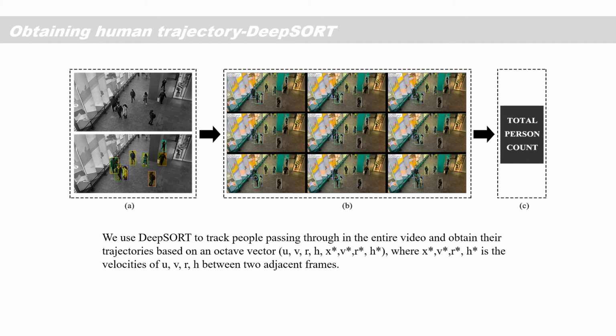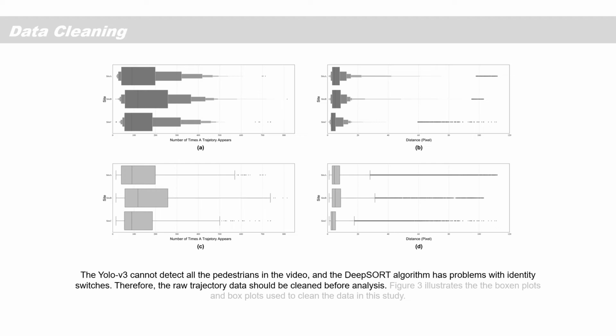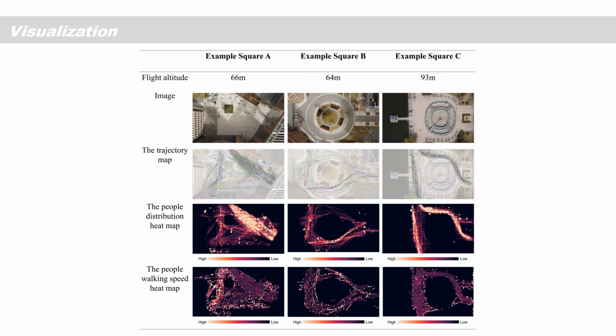Then we use DeepSORT to track people passing through in the entire video and obtain their trajectory based on an octave vector U, V, R, H, U star, V star, R star, and H star, where U star, V star, R star, and H star are the velocity of U, V, R, H between two adjacent frames. And after we get the raw trajectory data from the algorithms, we use boxing and box plots to clean the data in this study. And the last part is visualization.